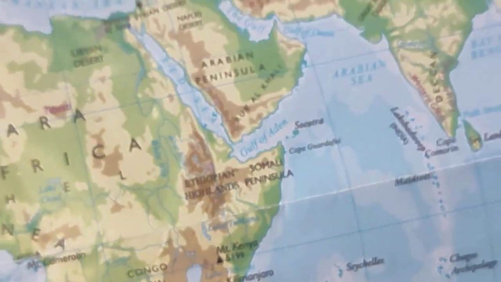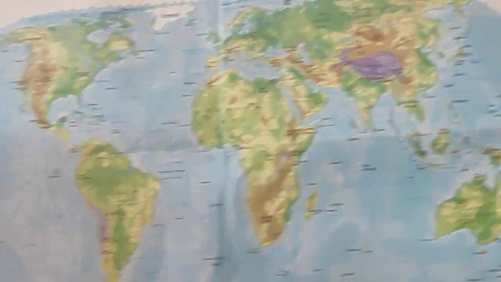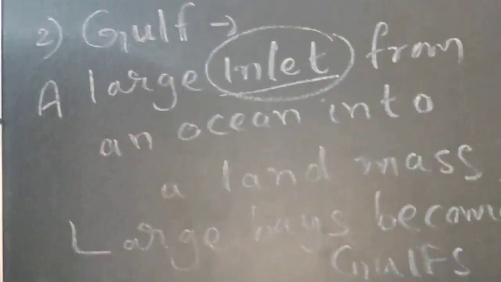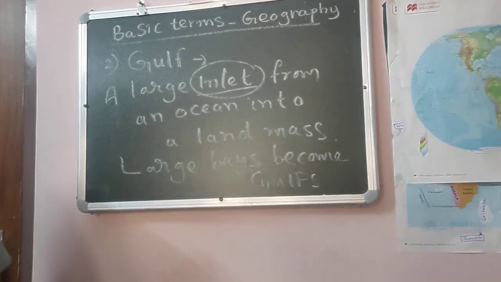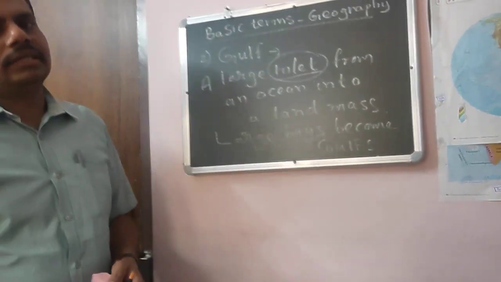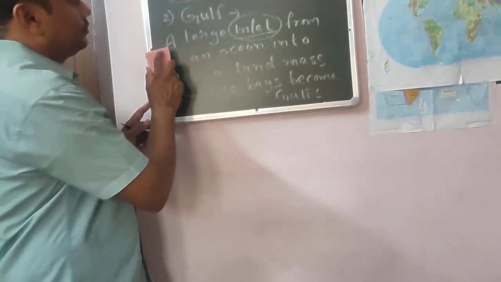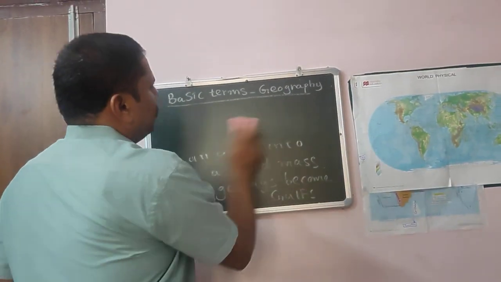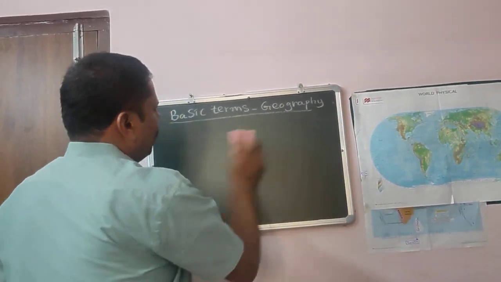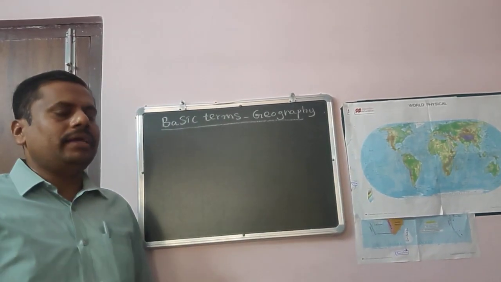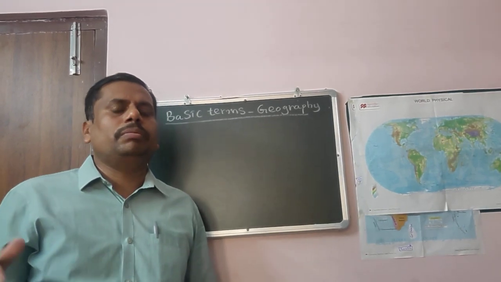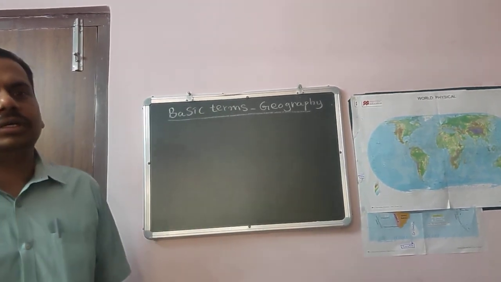Like that, you can see examples for gulfs also. So Gulf of Mexico, Gulf of Aden, Gulf of Oman, all these are the examples for gulfs. The basic difference between a gulf and a bay is if bays become large, those become gulfs.